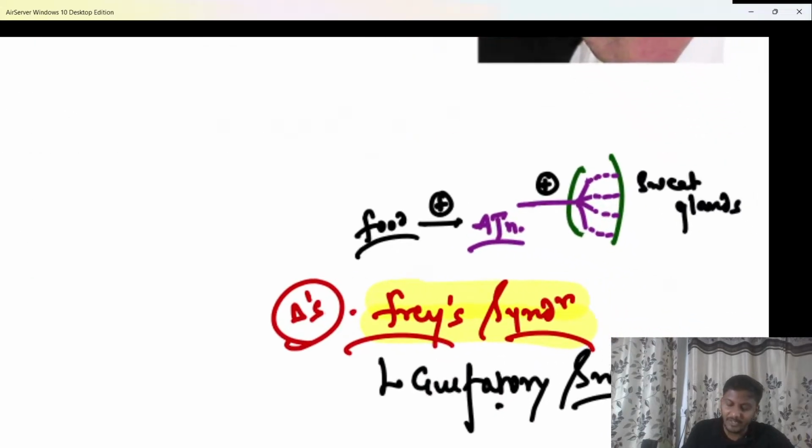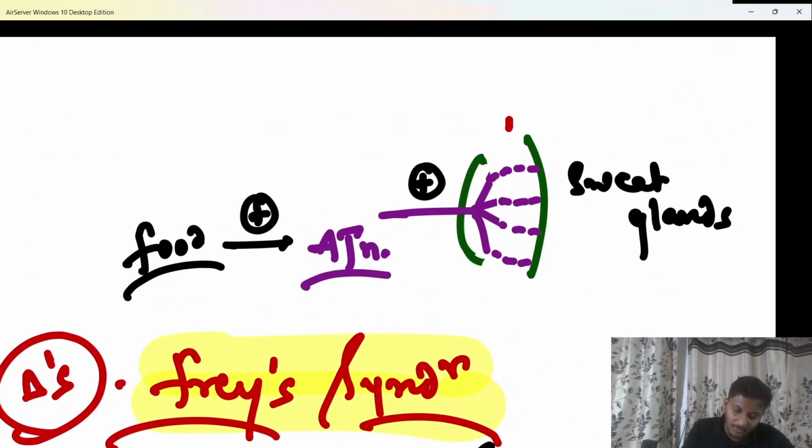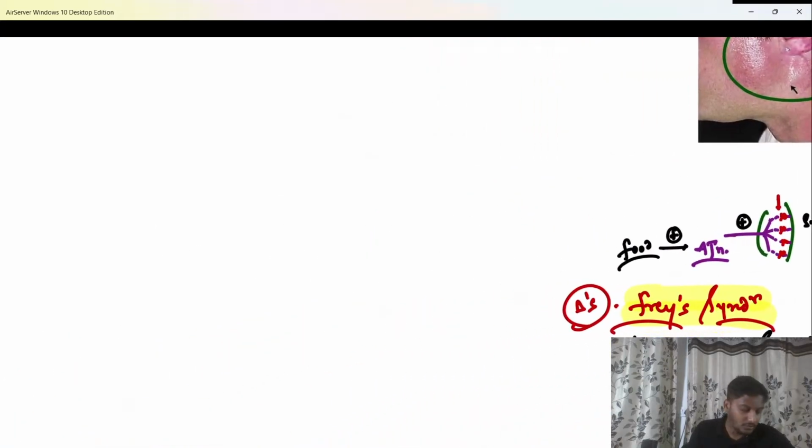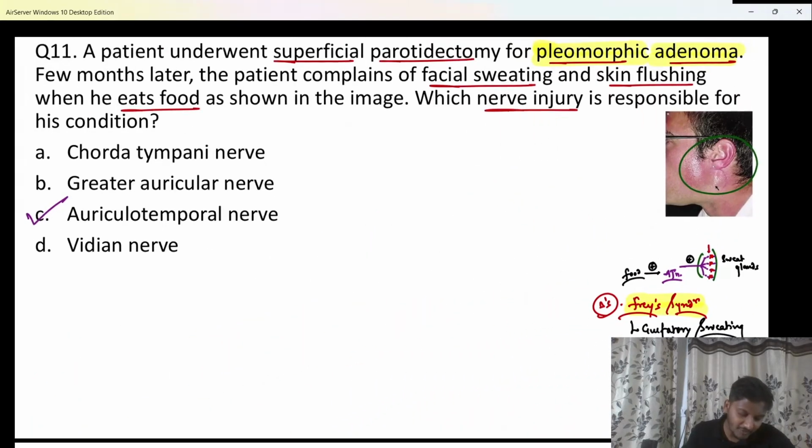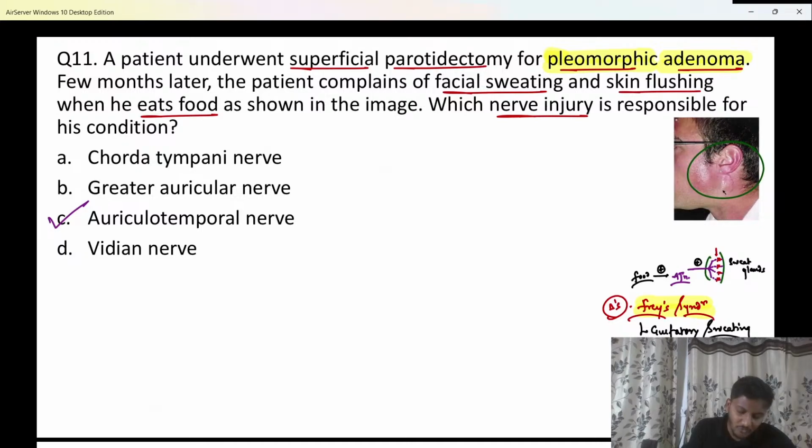You can even give a local injection of botulinum toxin, and that local injection of botulinum toxin is going to kill all these nerve fibers which have abnormally grown, and therefore that can treat this condition as well. So for Frey syndrome, the treatment can be an injection of botulinum toxin also. Okay? I've told you about the greater auricular nerve. When that gets injured, the patient has loss of sensations over the angle of the mandible.